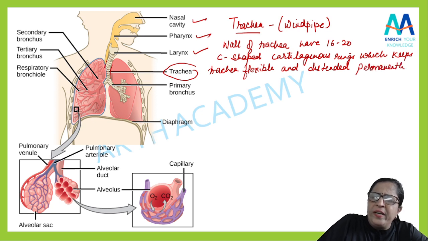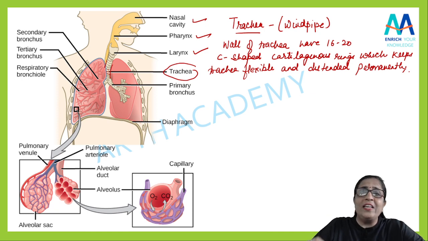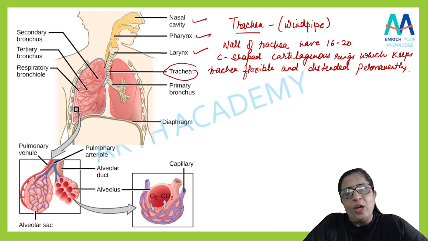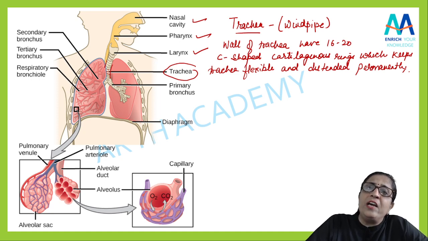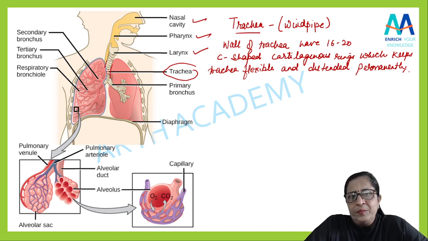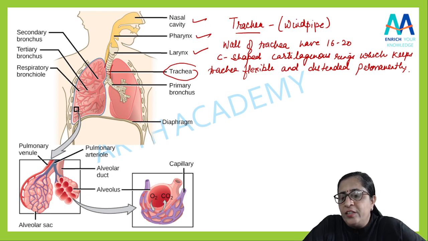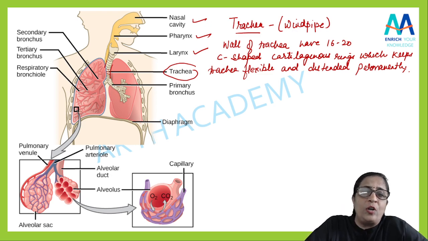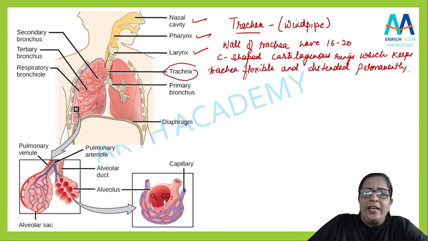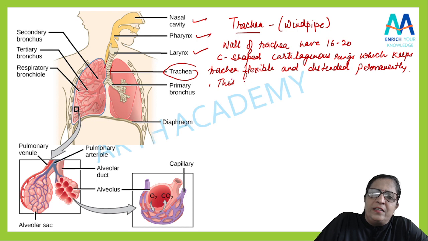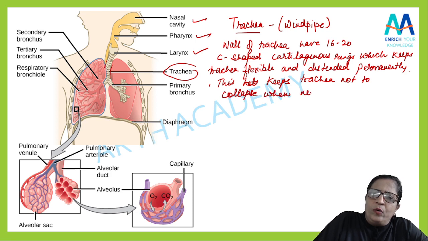Why am I writing permanently? क्यों लिख रही हूँ permanently? क्योंकि when there is no air, students, in the trachea, जब trachea में हवा नहीं रहेगी, the trachea will not collapse. Yes. Why? Because these cartilaginous rings are there, and these rings are made of the soft bones. Okay. So this helps. I can write this, or this keeps trachea not to collapse when no air in it. I hope this is clear.